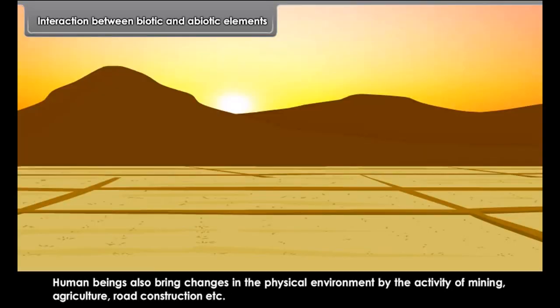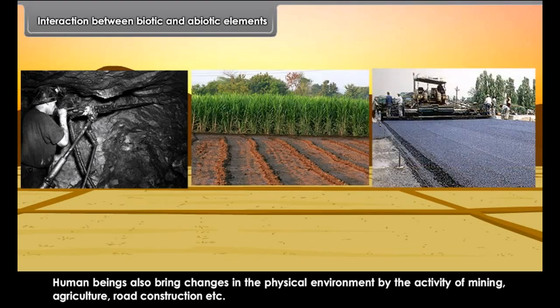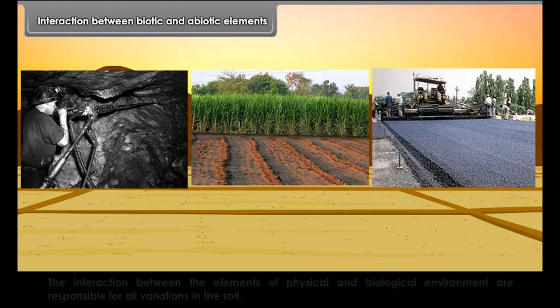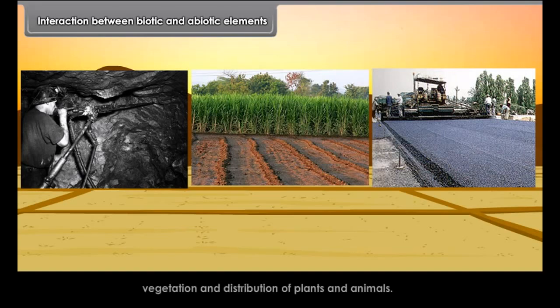Human beings also bring changes in the physical environment by the activity of mining, agriculture, road construction, etc. The interaction between the elements of physical and biological environment is responsible for all variations in the soil, vegetation and distribution of plants and animals.